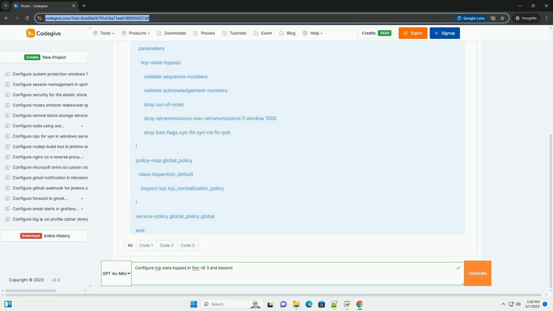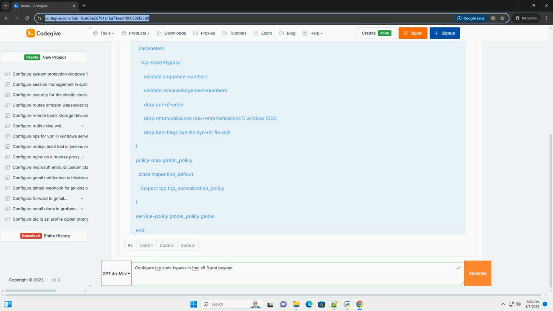TCP flags. SYN flooding protection. The setting is crucial to protect from SYN flood attacks that attempt to overwhelm a server. Excessive SYN retransmissions. Set the maximum allowed SYN retransmissions before a connection is dropped. Drop bad TCP flags. Drops packets with combinations of TCP flags that are considered invalid or malicious. Common options include SYN plus FIN, SYN plus RST, FIN plus PSH, FIN plus URG.